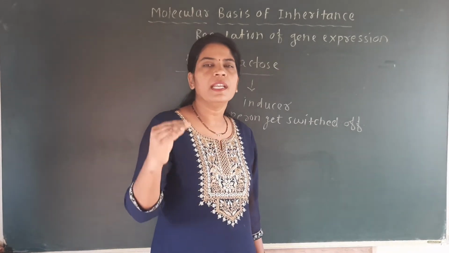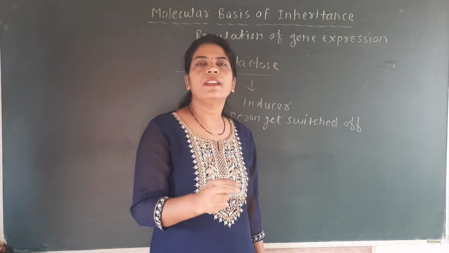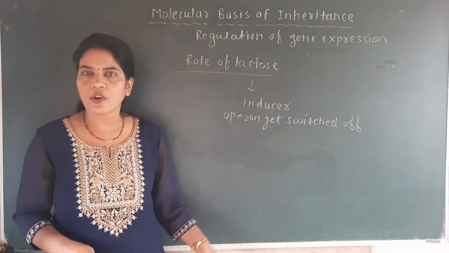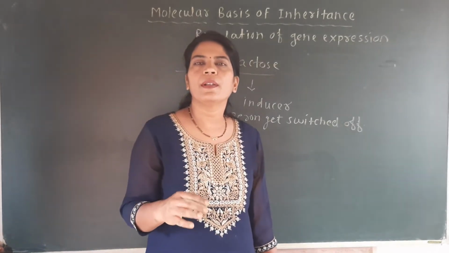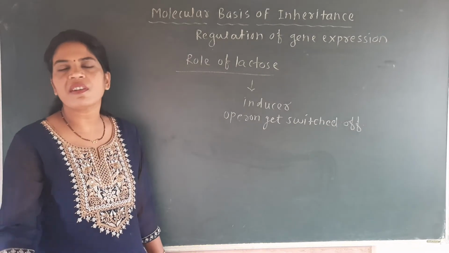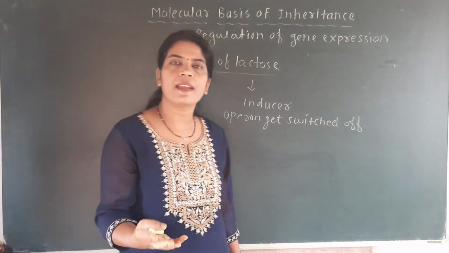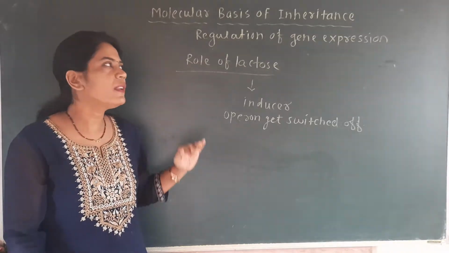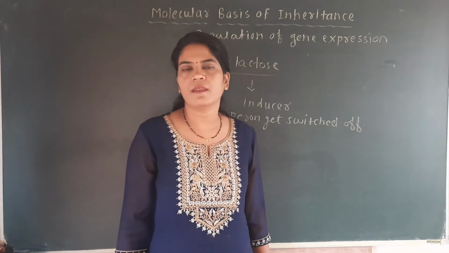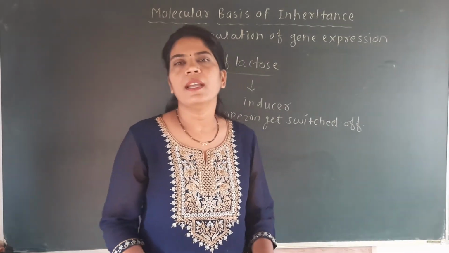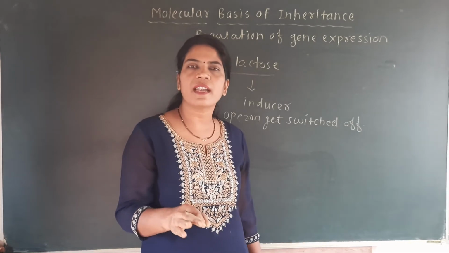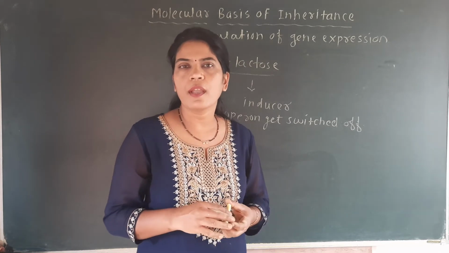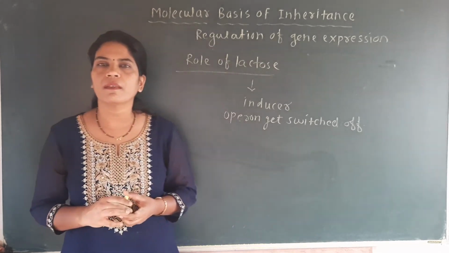And what is inducer? Inducer is nothing but the lactose sugar. When it is present, it binds to the repressor protein and inactivates the repressor protein. That's why the repressor cannot bind to the operator, and that's why the operator allows RNA polymerase from the promoter to the structural gene, and that structural gene will form the mRNA and then later on form different types of enzymes. So it is a very simple thing that we have discussed in this regulation of gene expression. So here we have completed this point. When you understand the theory well, then you can easily solve the MCQs regarding this point.